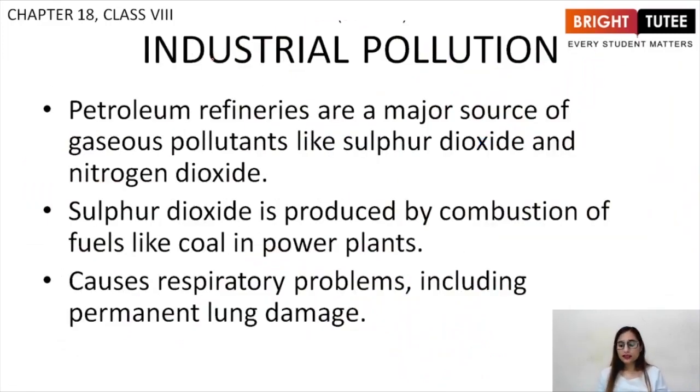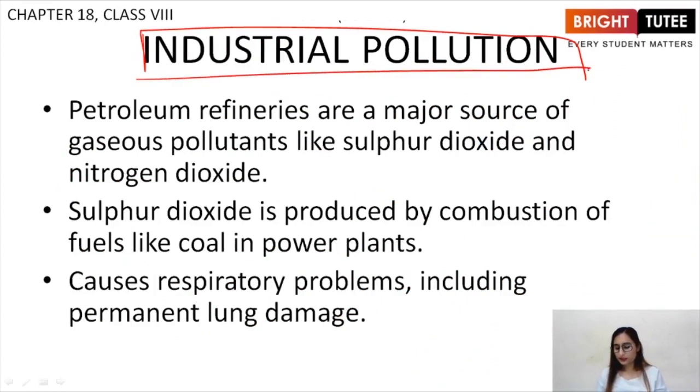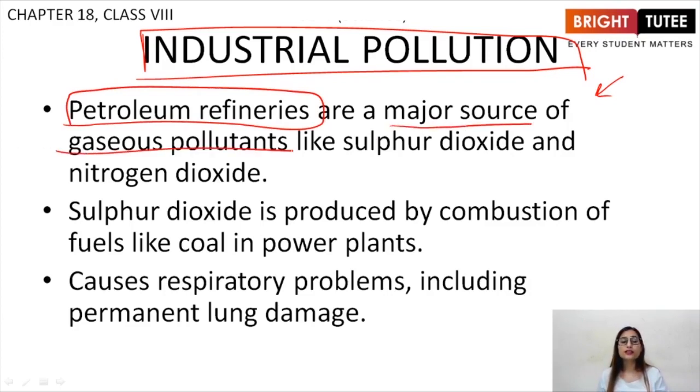Coming to the next thing, that is industrial pollution. Till now, we have talked about automobile exhaustion and about smog. Now, we are talking about industrial pollution. Students, you must have already heard that industries are producing large amounts of smoke and air pollutants daily. Industries such as petroleum refineries are a major source of gaseous pollutants such as sulfur dioxide and nitrogen dioxide.